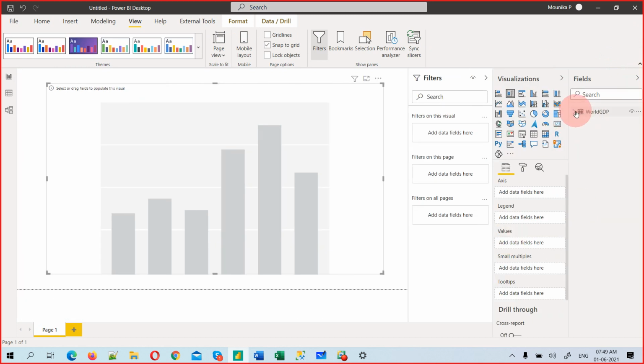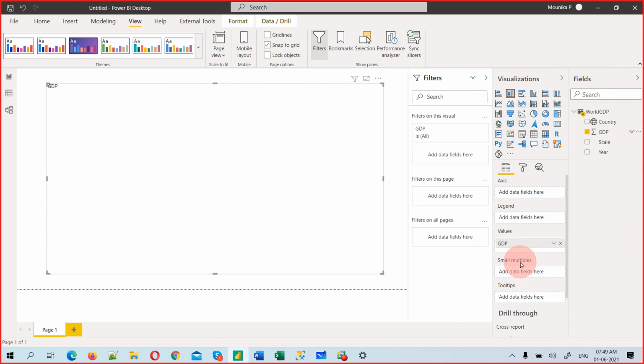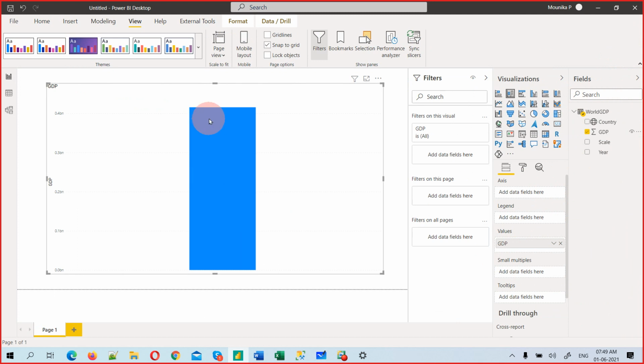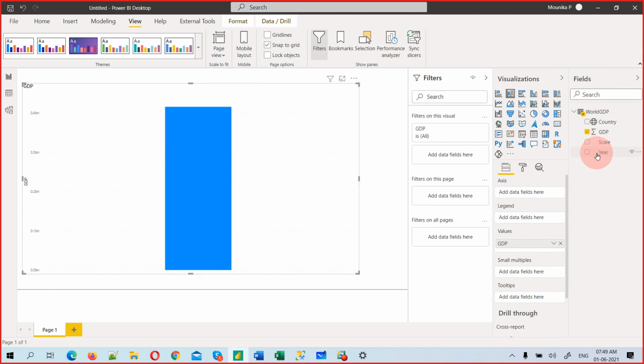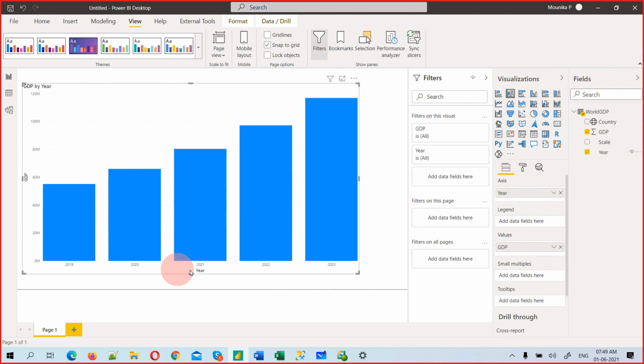So now let's expand these fields and choose country into the value. GDP is into value. The numeric will go into value first. See, it's a big value. If you just hover over, it will tell you how much GDP of the world. But actually this is not giving any good visualization, but I want to have year on the axis, and for each year how much GDP. Every year it will be 2019 this much, 2020 this much, 2021 this much. This is perfectly fine. But this is the yearly world GDP, and I want to understand by country. Just push this into legend.